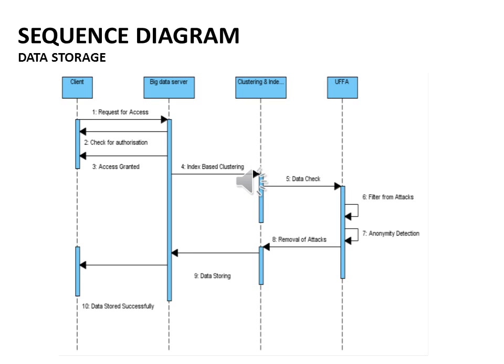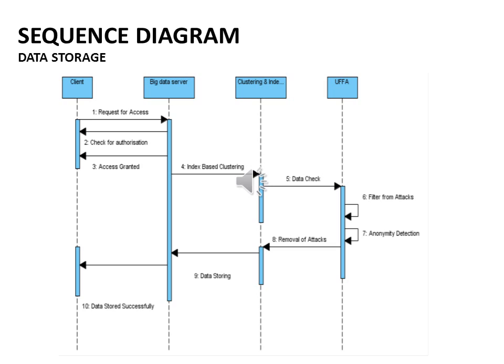A sequence diagram in a unified modeling language is a kind of interaction diagram that shows how processes operate with one another and in what order. It is a construct of a message sequence chart. The sequence diagram shows object interactions arranged in time sequence. It depicts the objects and classes involved in the scenario and the sequence of messages exchanged between the objects needed to carry out the functionality of the scenario.